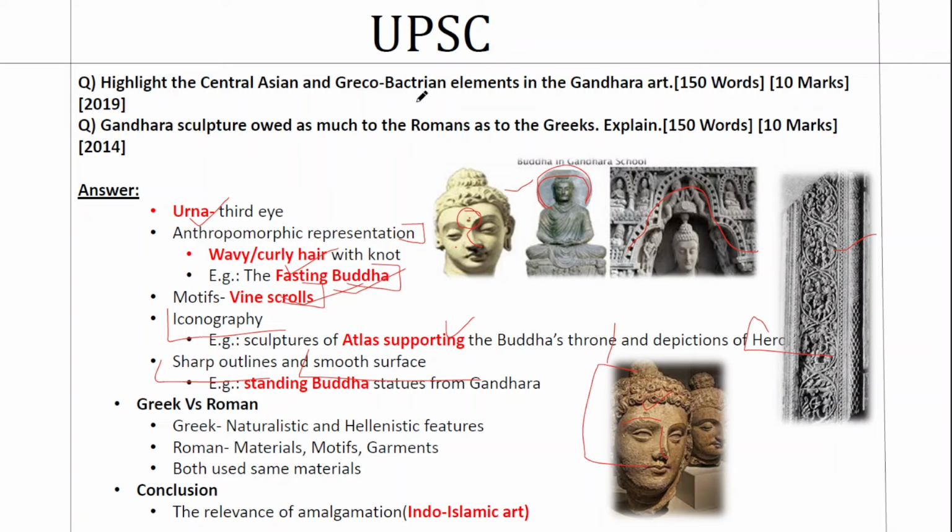Now let's come to the second question. Here we have differentiated between the Central Asian elements and the Greco-Bactrian elements. What UPSC has asked you to do in 2014 is to split it further between the Roman and the Greek elements. A very difficult exercise because both have a lot of integration towards each other. But one natural framework through which you can differentiate them would be in this way.